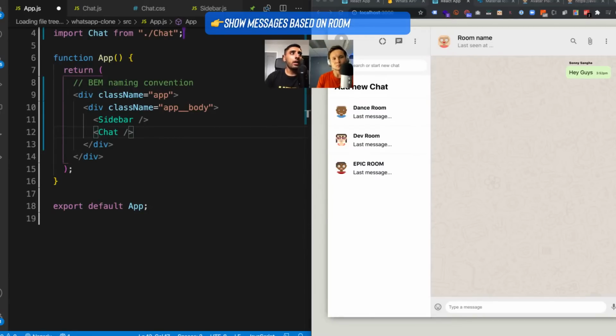The way we do that is we need to go into the command line. So let's go into the command line. Let's do Command J.